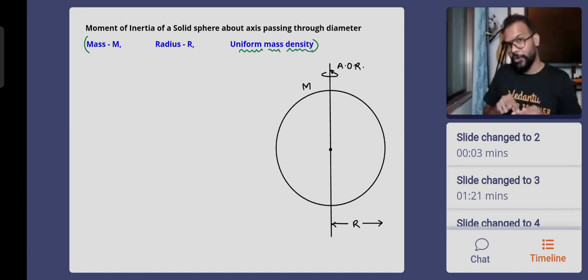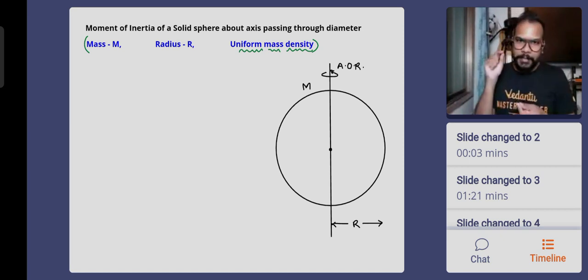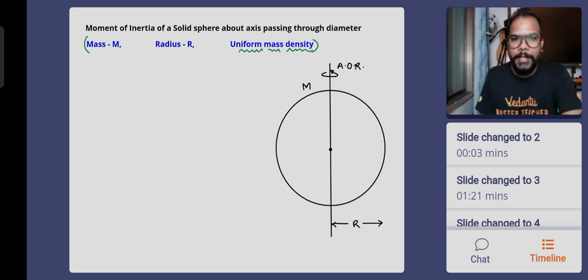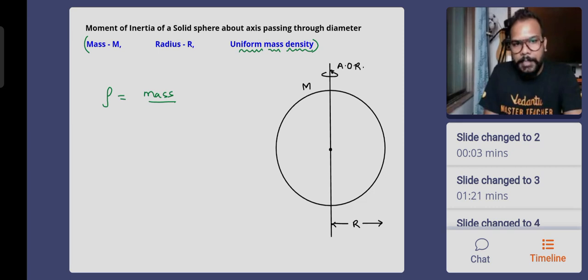So starting from the center of the solid sphere, or rather before the solid sphere was formed, you had a center, you had a hollow sphere, and then you have one by one more and more spheres being placed with increasing radius. That's how your solid sphere will be formed. Okay, guys, very important: it is uniform mass density. That means mass per unit volume is basically constant.